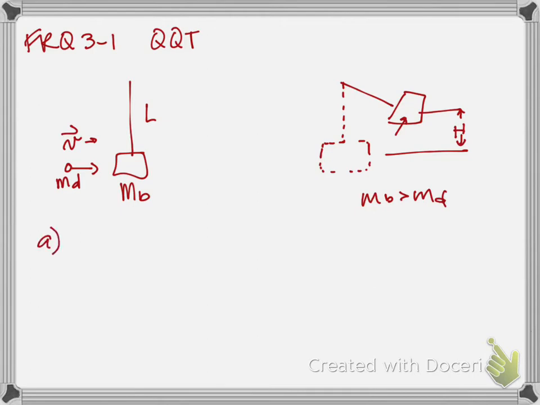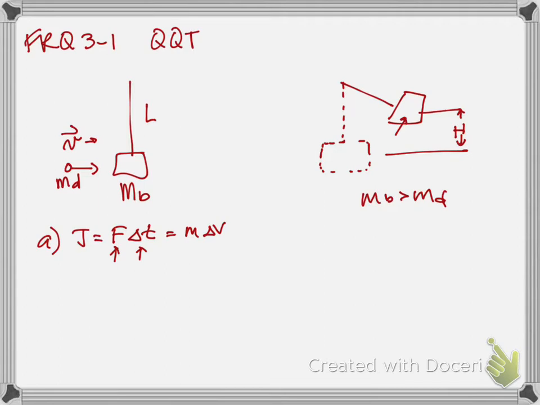So A, indicate which object, the dart or the block, if either, experiences an impulse of larger magnitude during the collision. If it's the same, state it explicitly, briefly explain your reasoning. So impulse, remember, is F times delta t, and it's equal to the change in momentum. As we know, the dart on block and block on dart forces are equal and opposite. It's an action-reaction pair, and the time they act on each other is the same. So the impulses are equal. So both experience the same impulse.